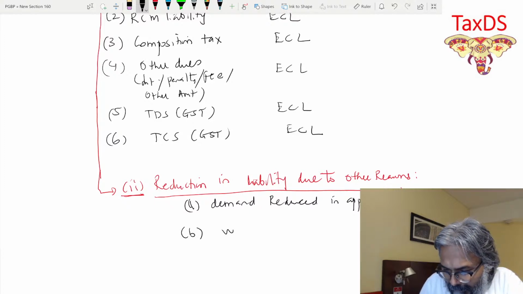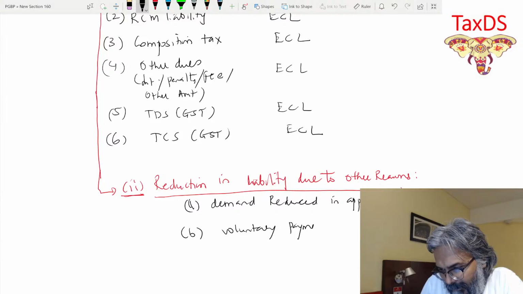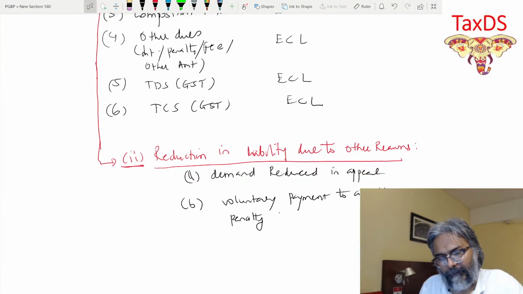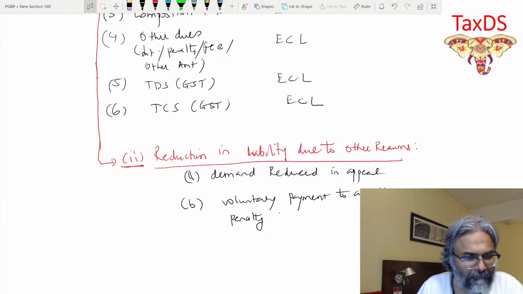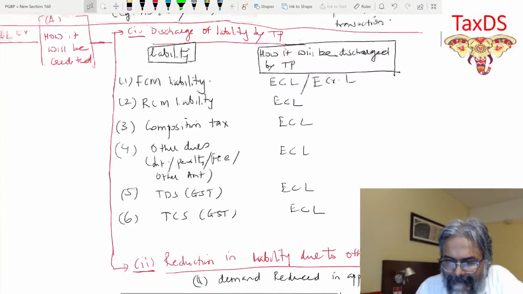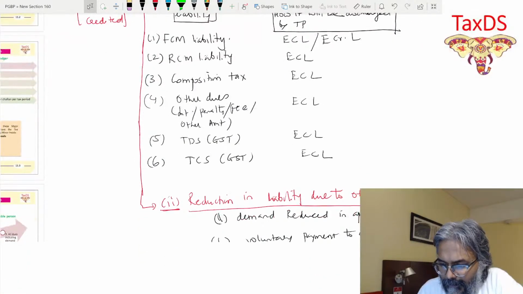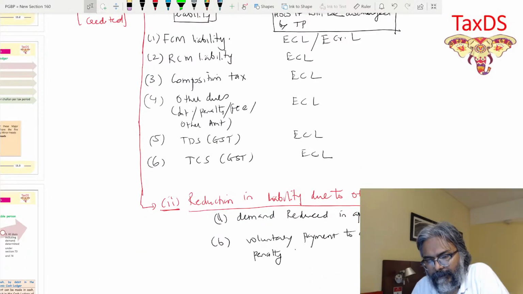The second example, students, is voluntary payment to avoid penalty. I hope that all of you are clear with this one, students. Every one of you.